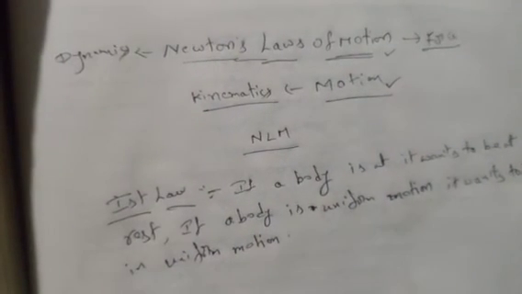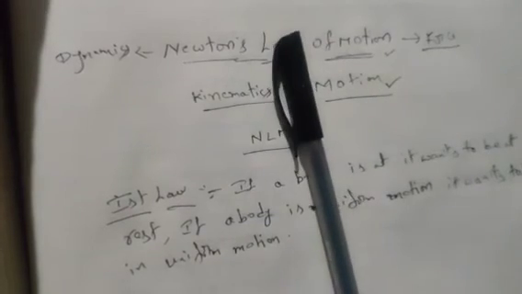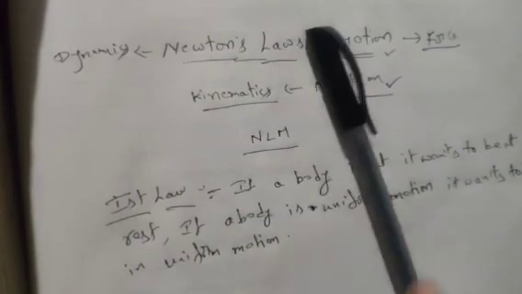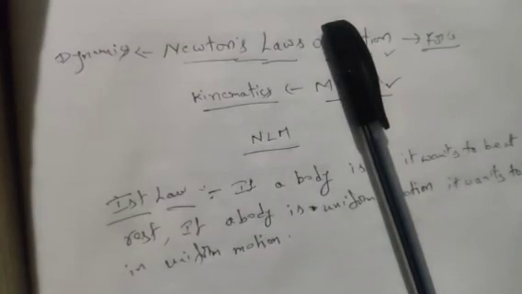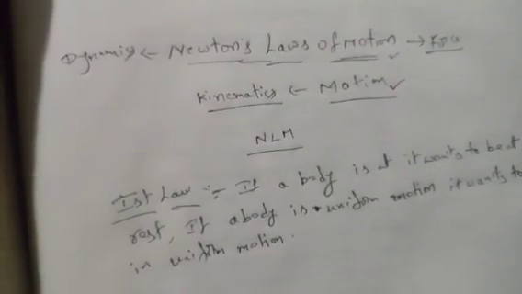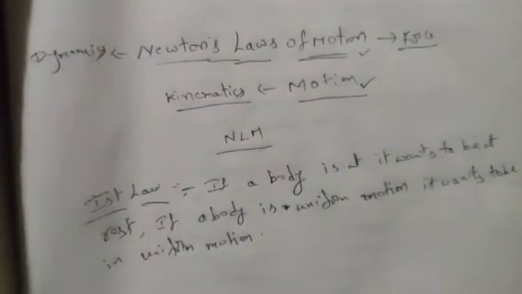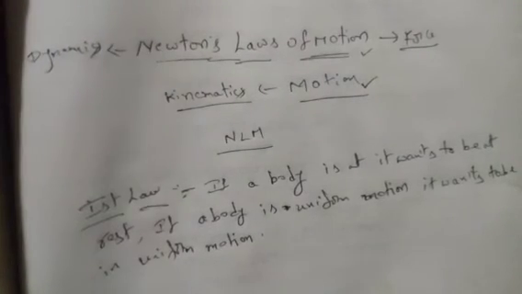How long will the body be at rest? If you place a body at this place, until you apply some external force. In the same case, how long might a body be in uniform motion? Until you apply some external force.